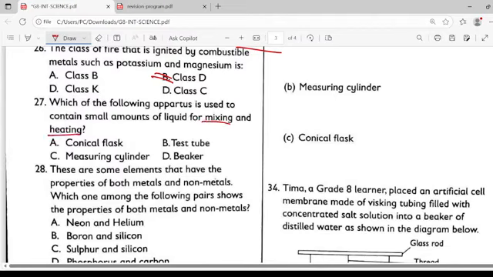Just for mixing and heating. Let's look at the choices. A, conical flask, no. Measuring cylinder, no, this one we use to measure. Beaker, no. Test tube, yes. A test tube, you pour a certain liquid there, a smaller amount, so that you can do some heating or some additions or mix chemicals. So the correct answer there should be a test tube.